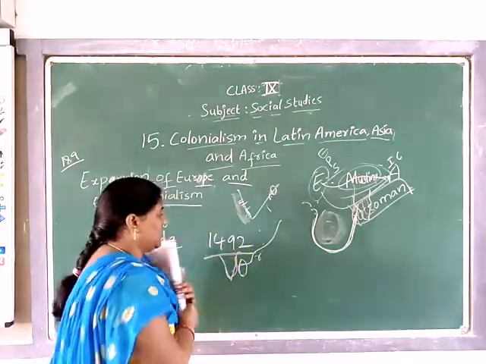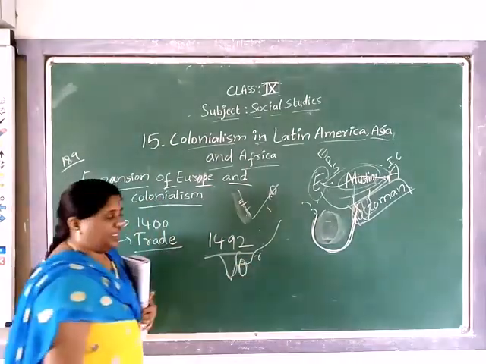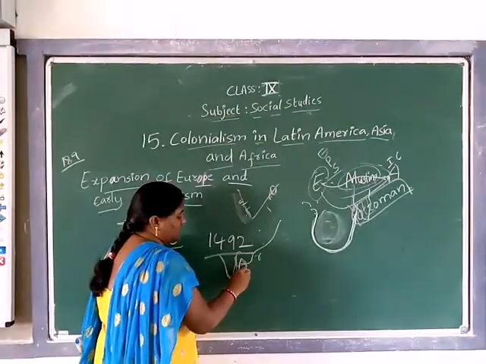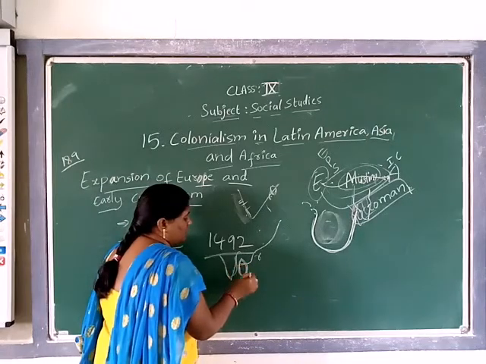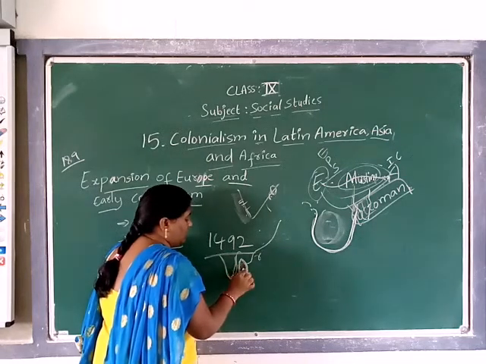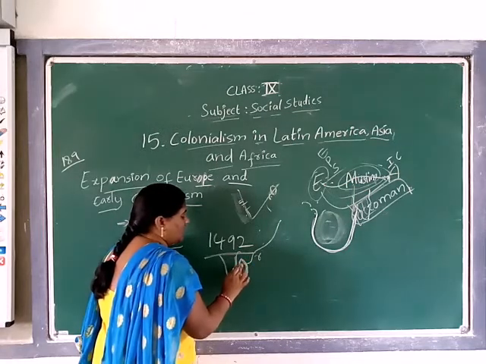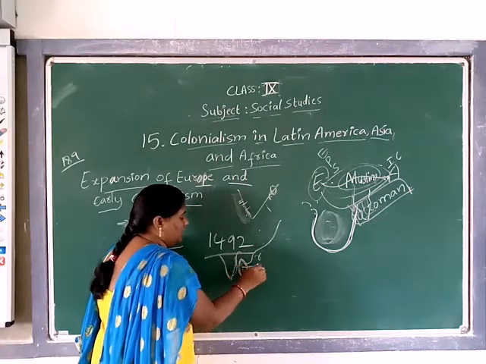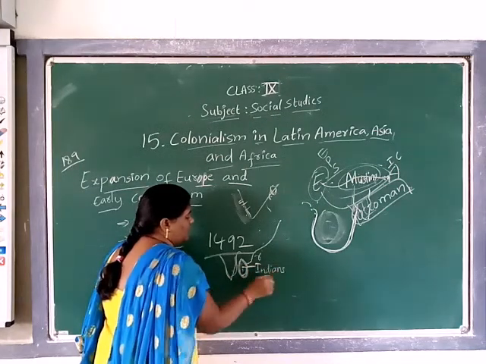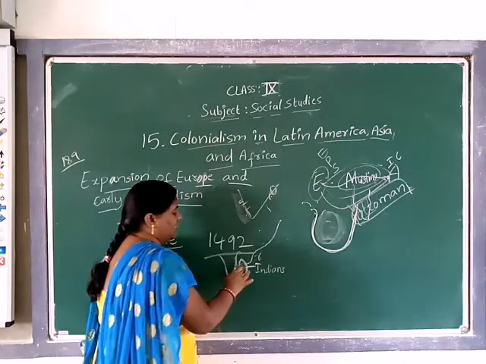When Columbus was finding a sea route from Europe to America, he reached an island. Looking at the people, he thought he had reached India, and he called all of them Indians. That's why those people came to be called the native Indians.